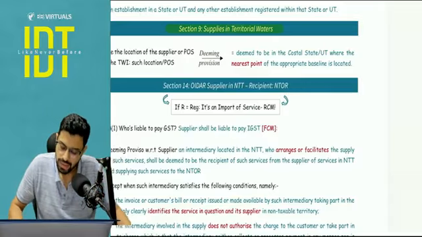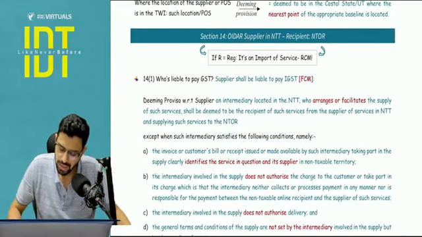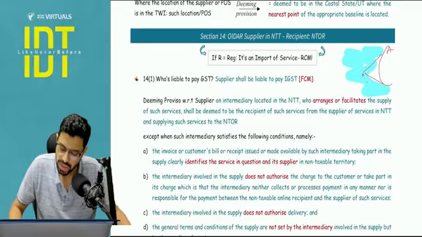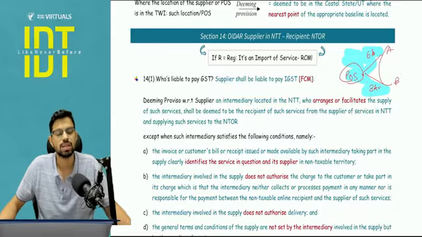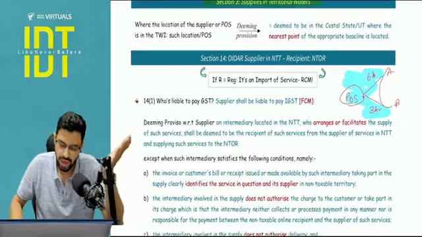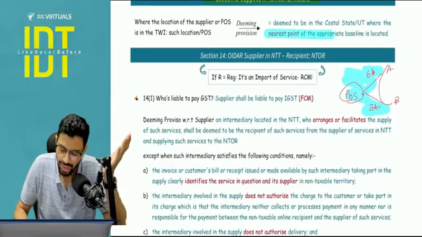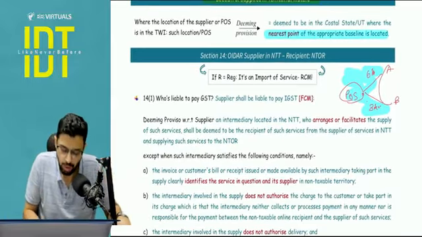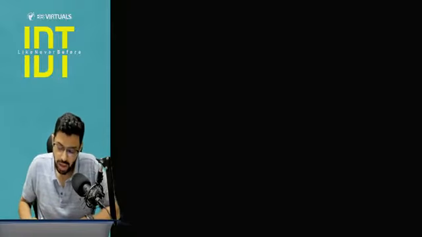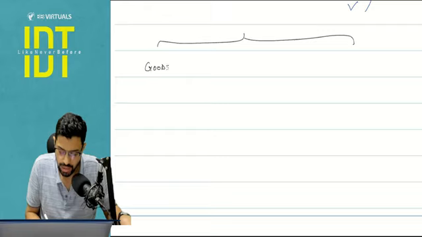So for example, this is just your territorial waters. Let's say this is your territorial waters, and from this particular point there is a coastal state A and coastal state B. This is 6 kilometers, this is 3 kilometers. So if place of supply happens to be here, the state we will assign is B, not A, because we will focus on the nearest state. We will see which is the nearest point of that baseline. Clear? Now we will quickly cover some definitions with respect to the import-export, goods and services.